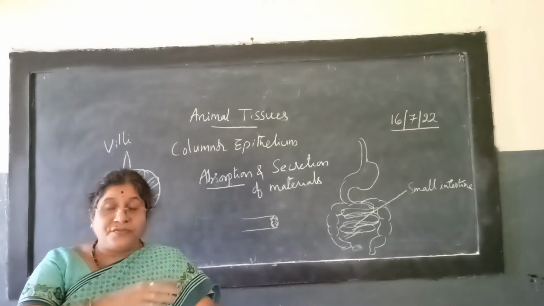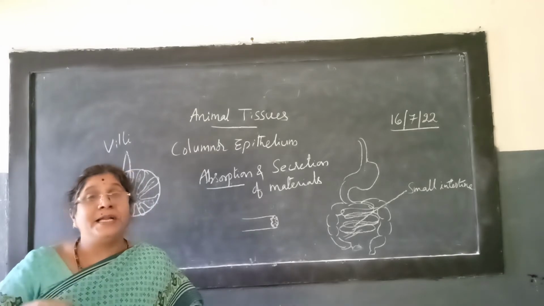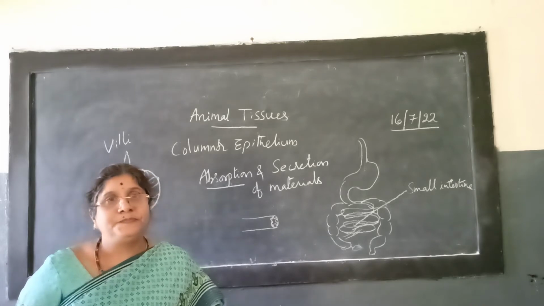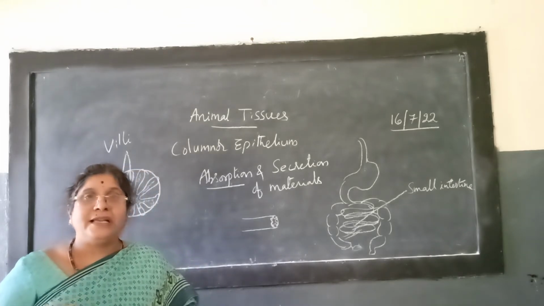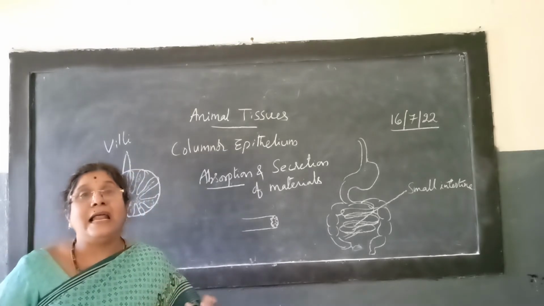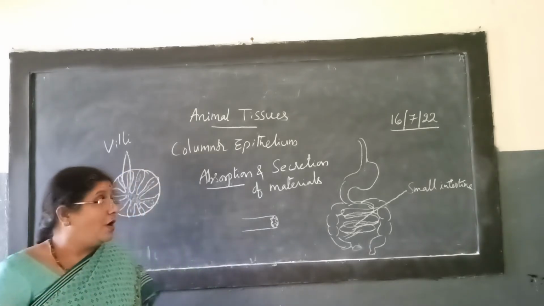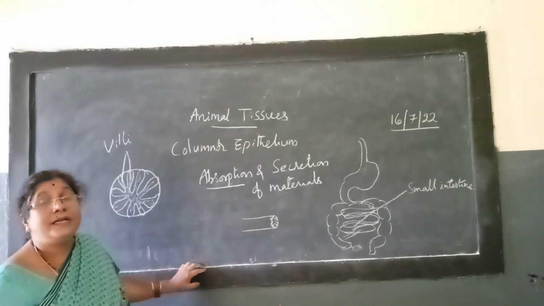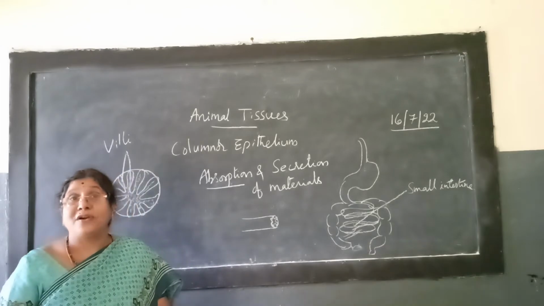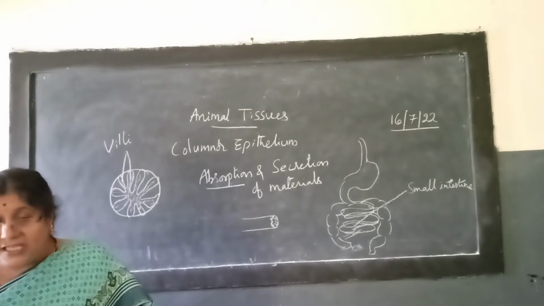First of all, it is present in our skin, covering all parts, and it is present in the lining of all the tubules of our body, like the kidney tubules, alveoli, blood vessels, digestive tract, or glands. All these have different types of epithelial cells which help in performing different functions in our body. Is it clear, children? That is about the epithelial tissue.